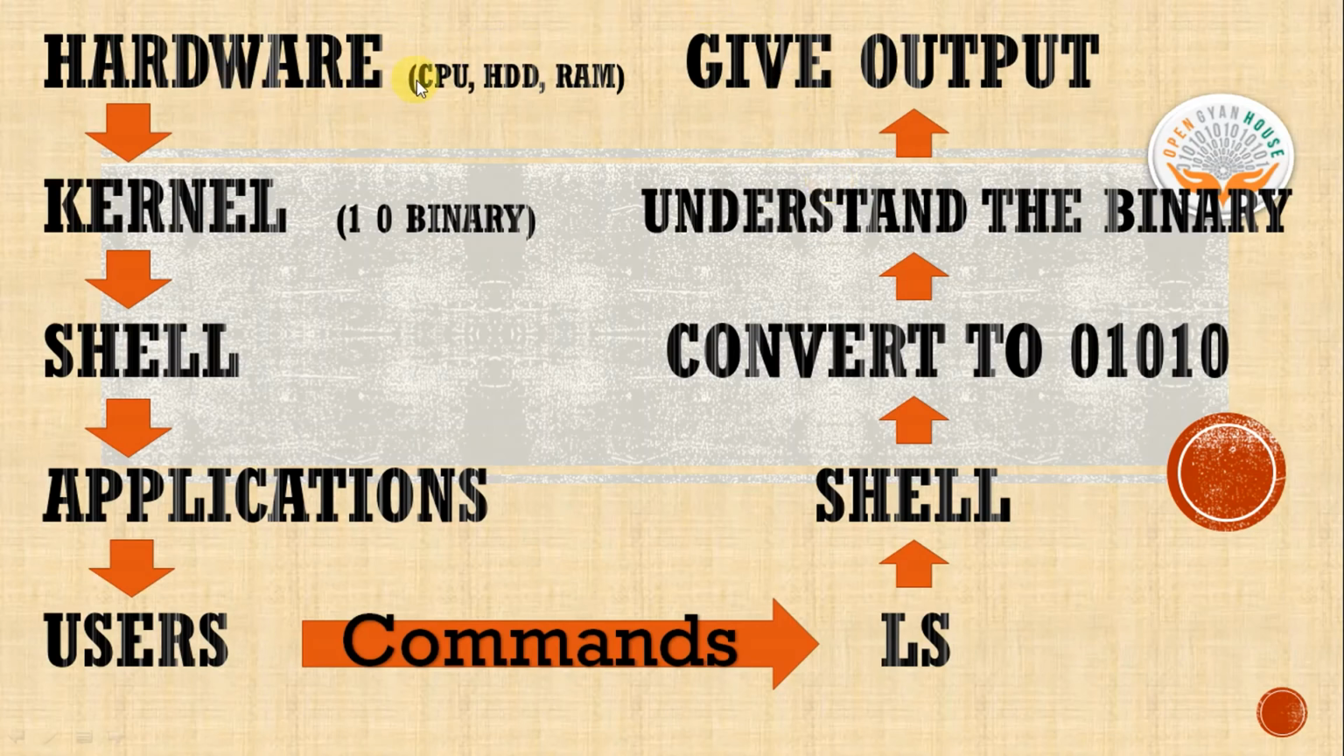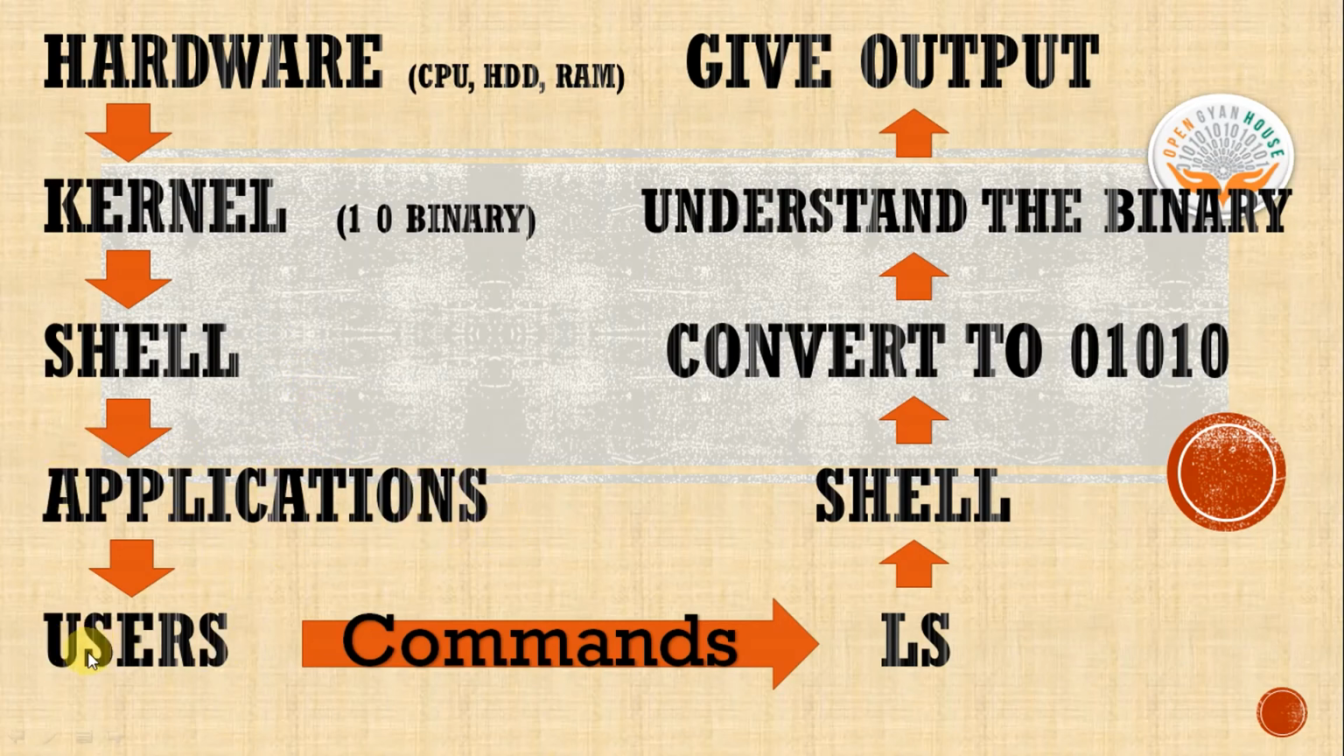We have hardware. In hardware we have CPU, hard disk, and RAM, and once we install the operating system, we get the kernel. The kernel understands only the hardware language, the binary language, which is 0 and 1. And we have the shell. In Linux we have different kinds of shells, and in the shell we have different commands, and on top of it we can also install different applications.